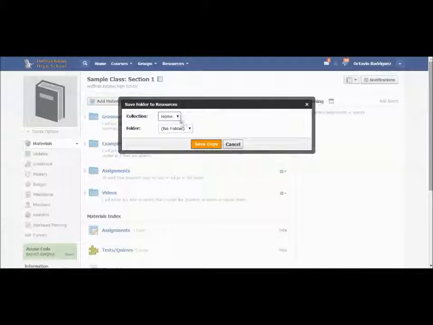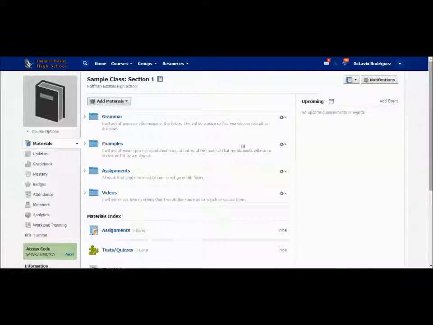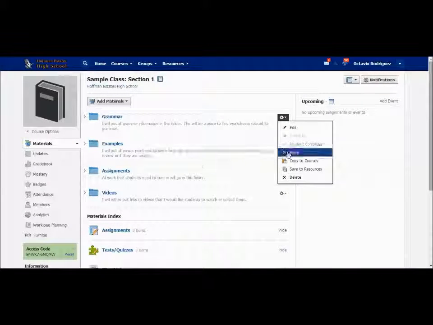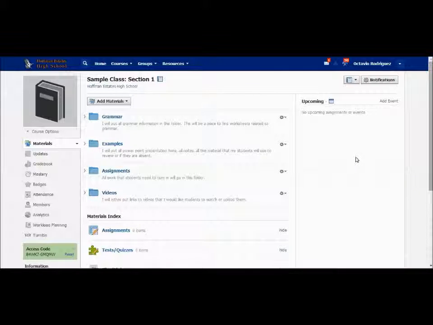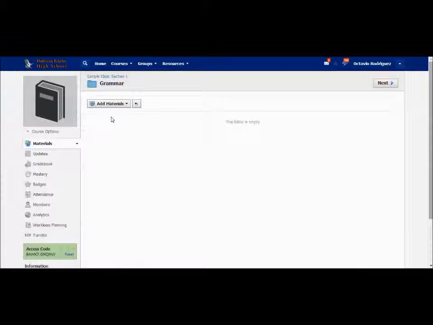This next option allows you to save the folder as your resources if you'd like. This way you can work with it later on, or you can use it in future dates. After you have selected the preferences you want for that folder, let's click inside the folder itself.